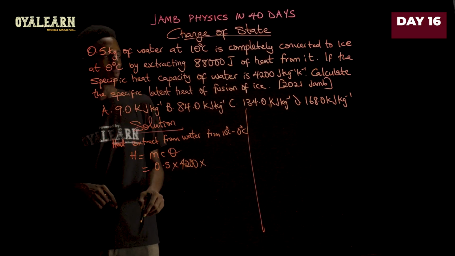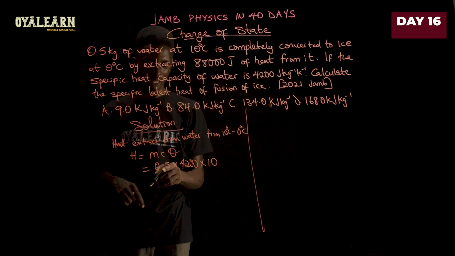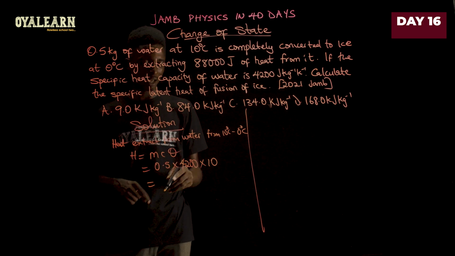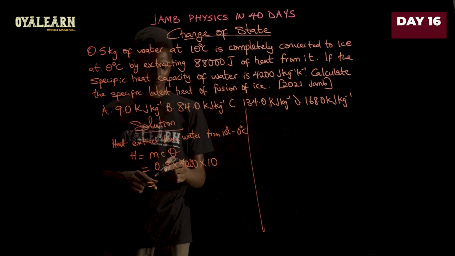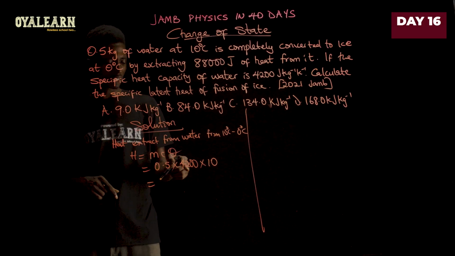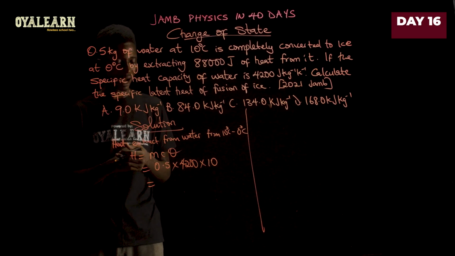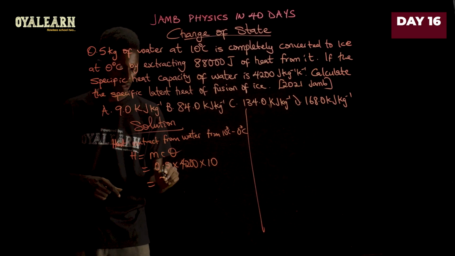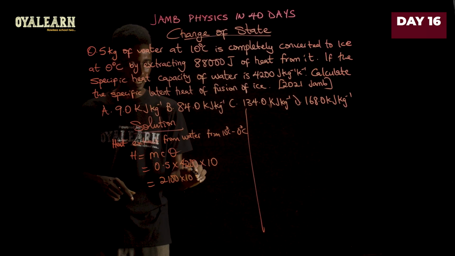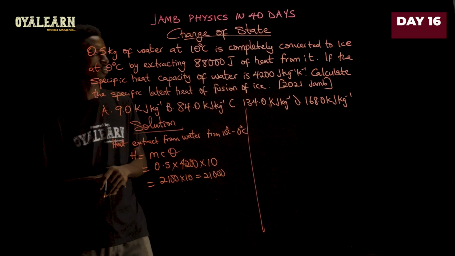Then multiply this by the change in temperature, which is 10. Now, 0.5 is 1 over 2, so 1 over 2 times 4,200 will reduce this by half. That will be 2,100 times 10, and then we have 21,000. So that's for that case.